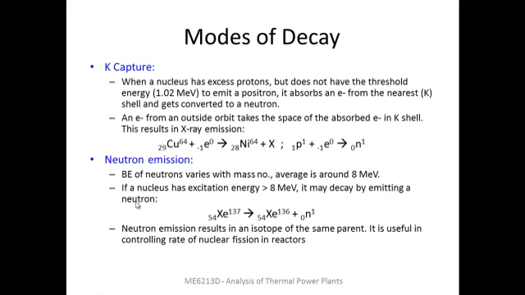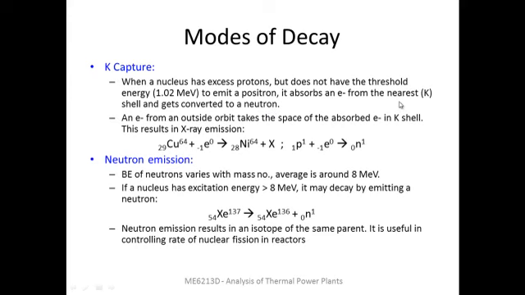Now, suppose a nucleus has excess protons but does not have this threshold energy. It can still undergo a different type of decay, what we call K capture. So here what is happening is that the number of protons has to be reduced. So it is absorbing an electron from the shell nearest to the nucleus. So that is the K shell. That is the reason we call it the K capture. One electron is captured from the K shell. So this proton and this electron are combined to form a neutron.